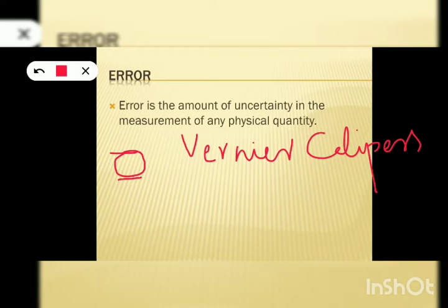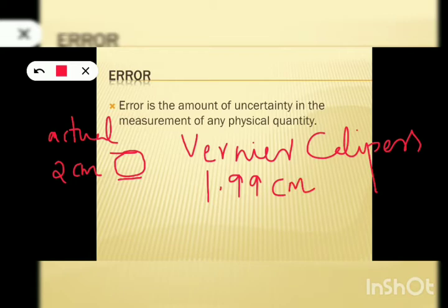Suppose the actual diameter of this sphere is 2 centimeter. This is the actual diameter. And if we measure the same sphere with the help of vernier calipers, suppose you got a value of 1.99 centimeter. So this is the measured value, which you got when you measured that very small sphere using vernier calipers. And this 2 centimeter is the actual diameter of the sphere as claimed by the manufacturers. So it will be the actual value.